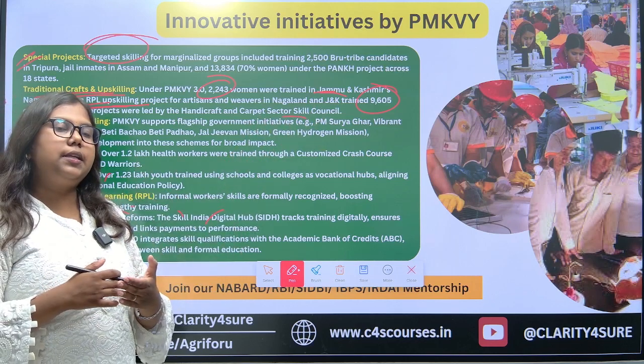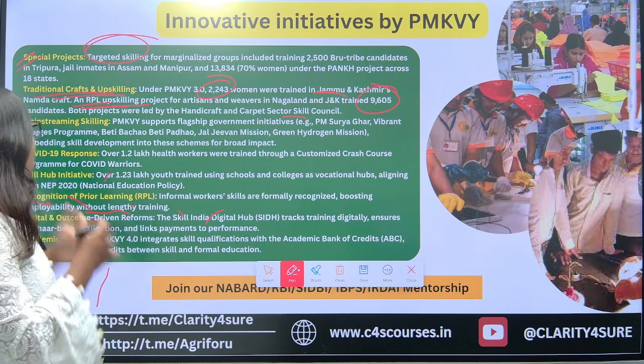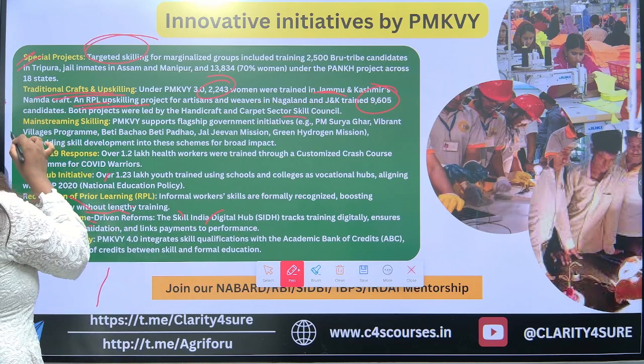So it is basically upgrading the skills and the tradition of the nation.